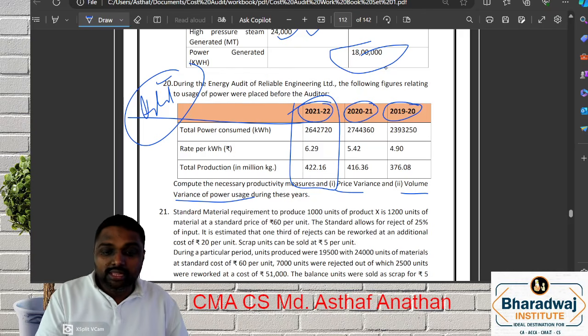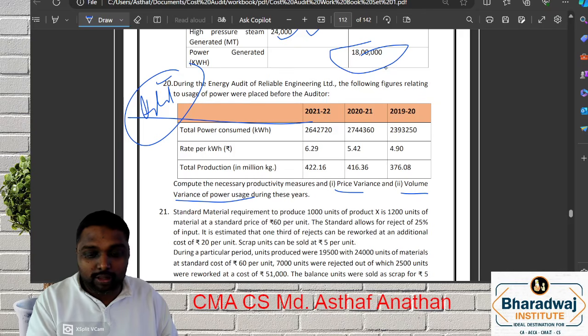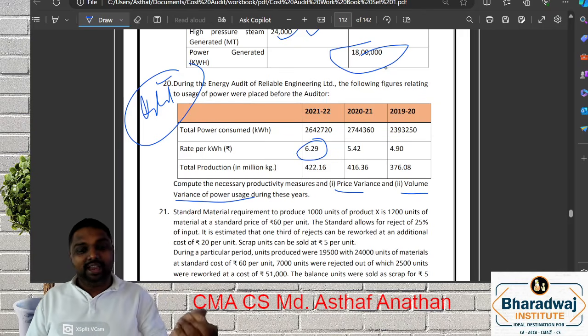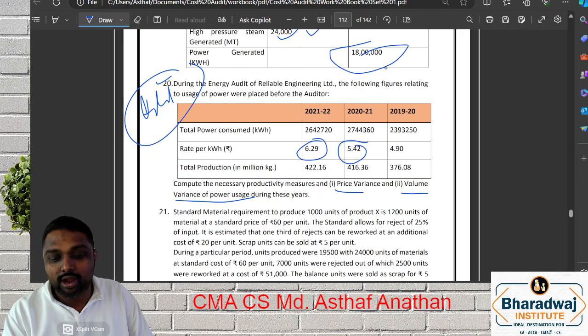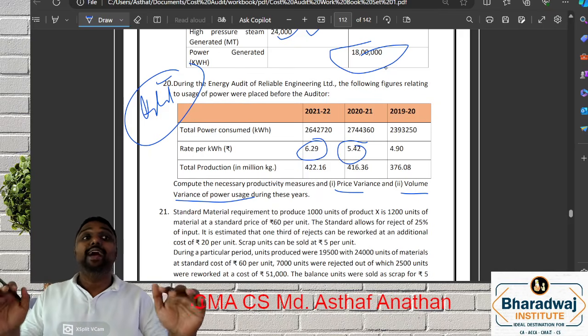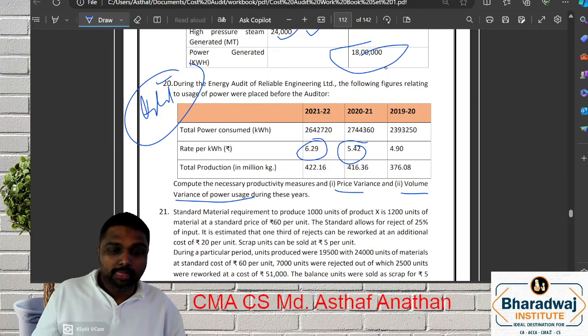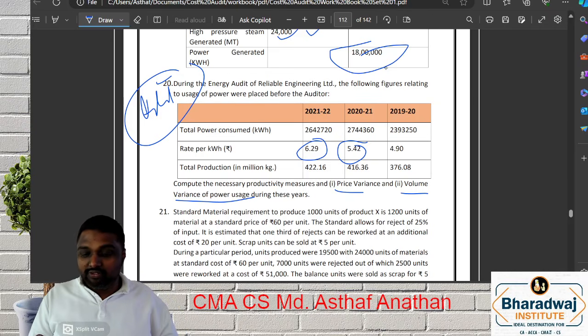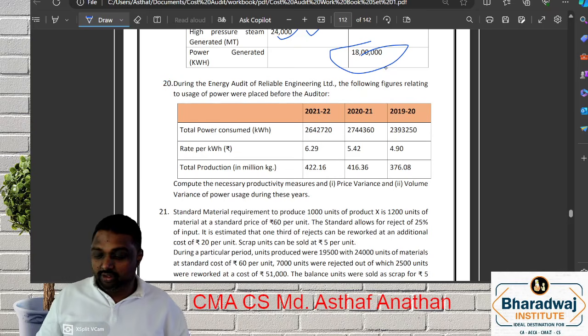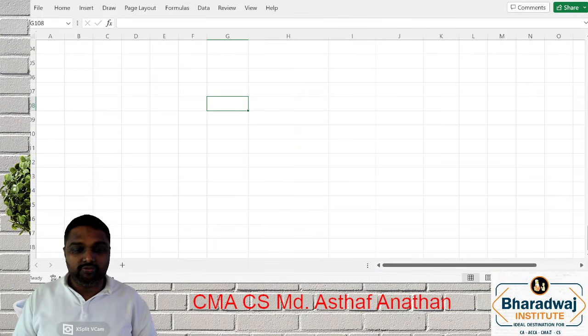Example, the actual rate of the power for 21-22 is 6.29. The standard for the year will be the previous year rate, that is 5.42, because of the absence of any further information. Are you ready? So first we will interpret the data, what the cost is, everything. So first we will go with analysis of the data.